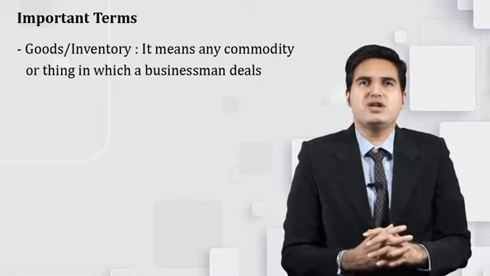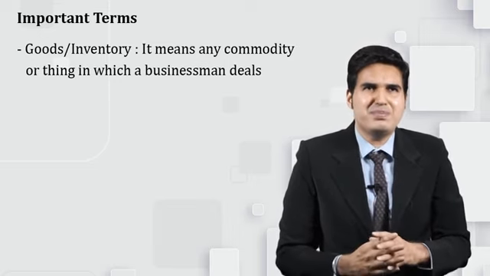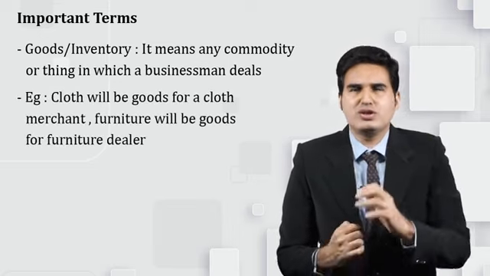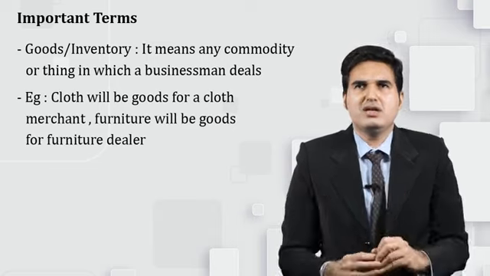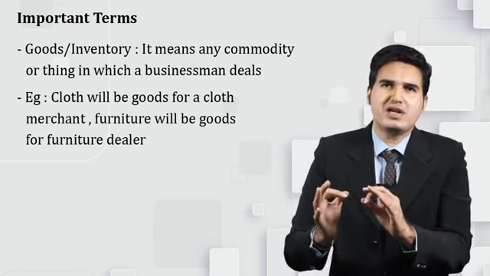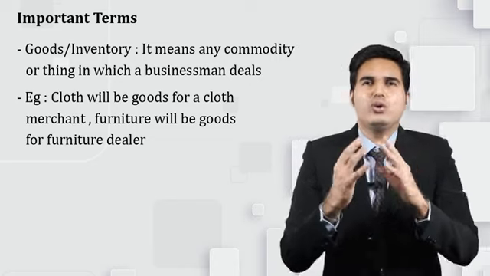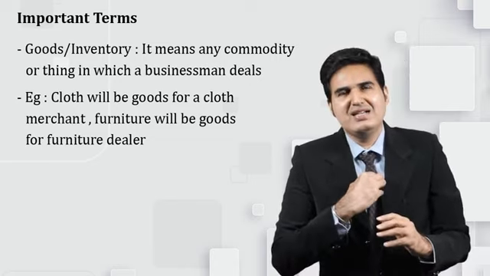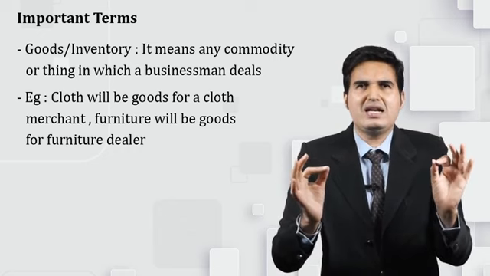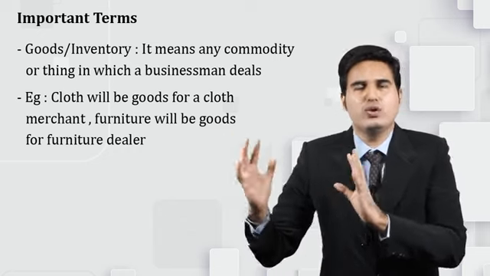As you can see in front of you, there is one example. Cloth will be goods for a cloth merchant. Furniture will be goods for a furniture dealer. Say, for example, I bought furniture for my home. For me, it is not goods. It is my property for my home.